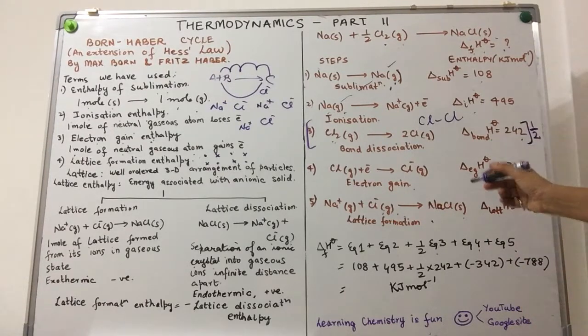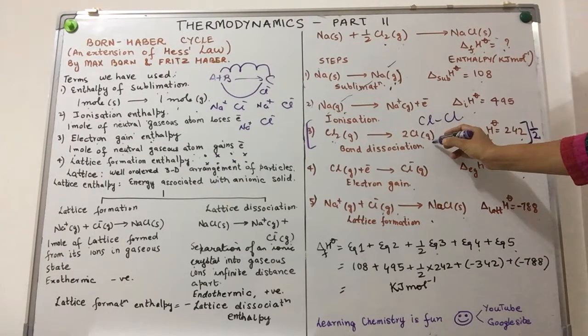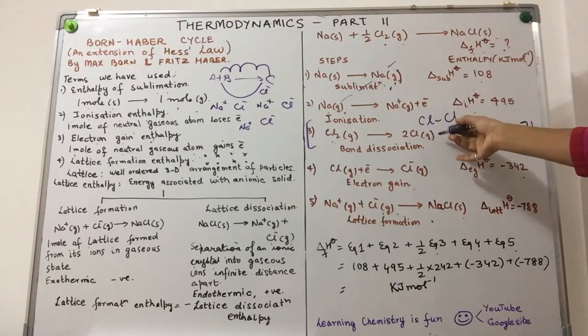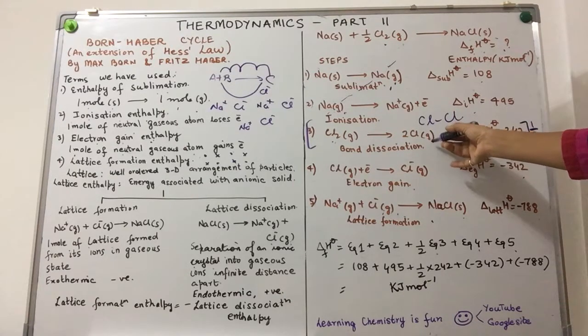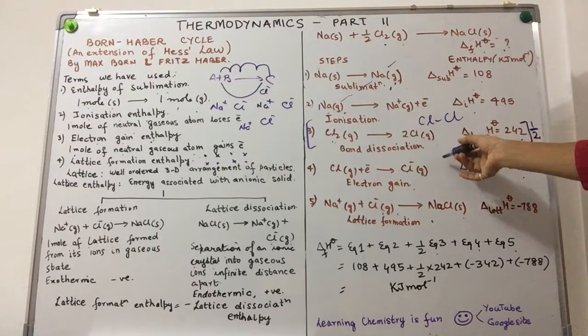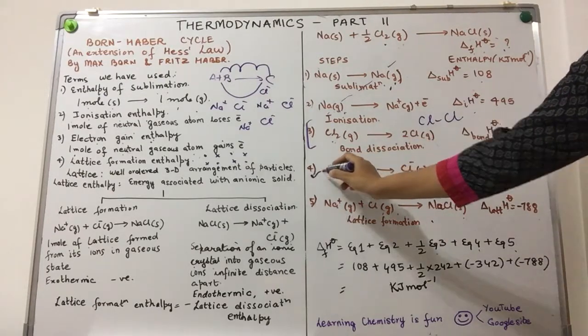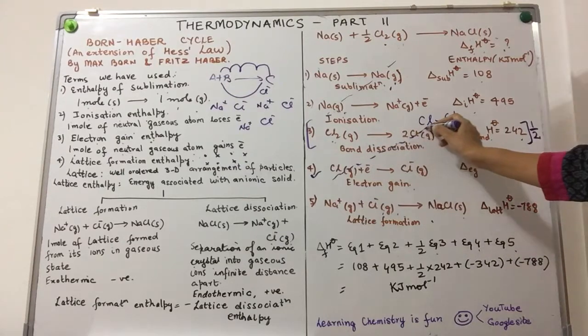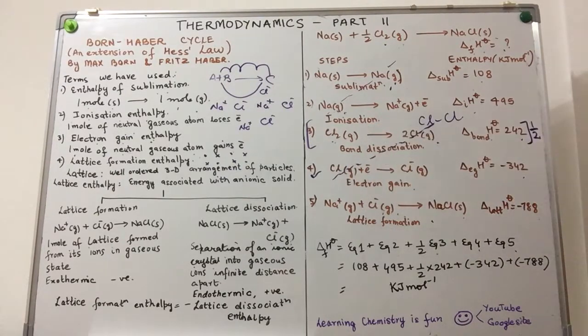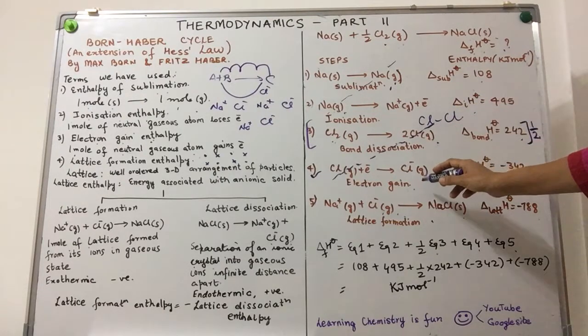Now in the process, I am getting a chlorine gaseous atom as a bonus. It's coming on the right hand side. Do I need it? No. So what do we do? In order to nullify, we'll take equation 4 as well. So what is a product in equation 3 would be a reactant in equation 4. Nullified. Now we are left with chloride gaseous.